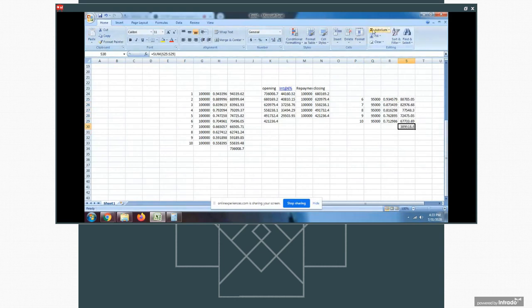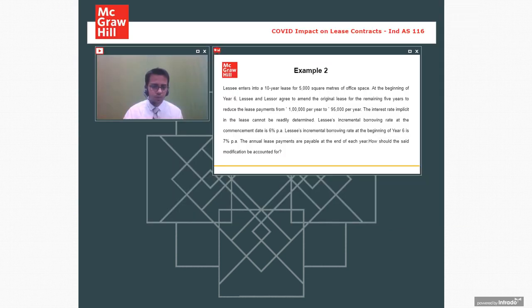3,89,518. So the liability that was earlier appearing at 4,21,236 has reduced to 3,89,518, which means you are reducing the liability by 31,718. Okay. This is something that we have shown in the screen.